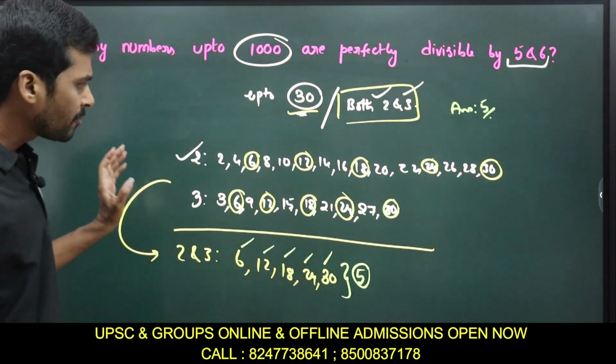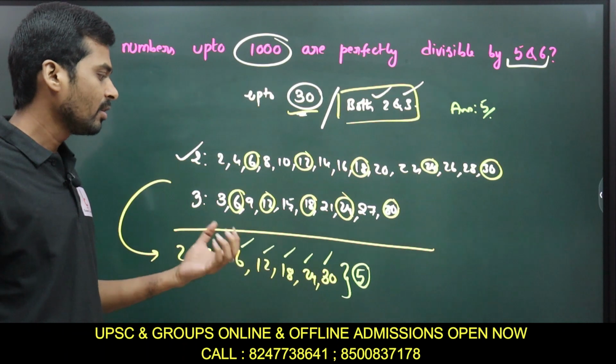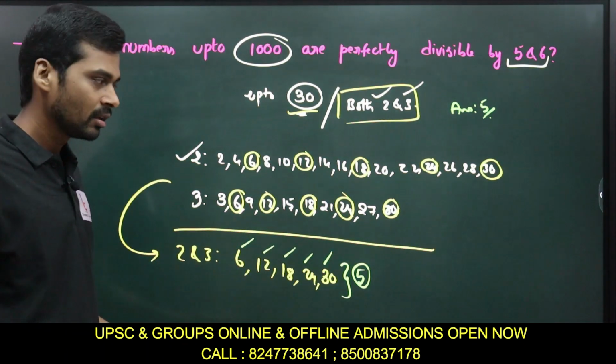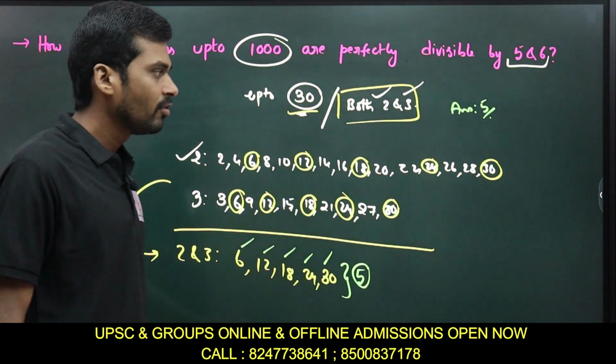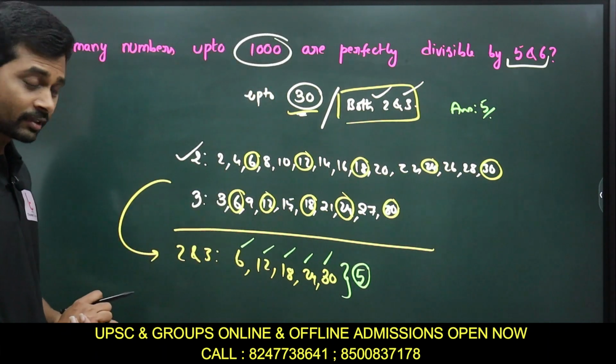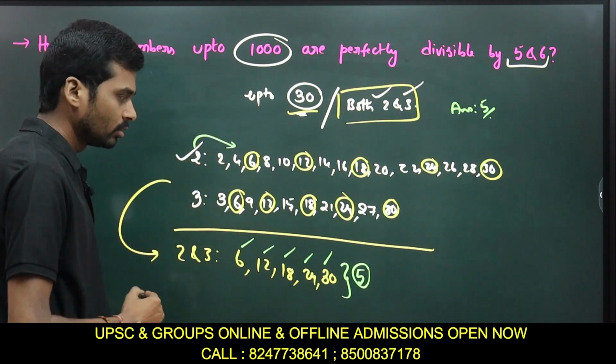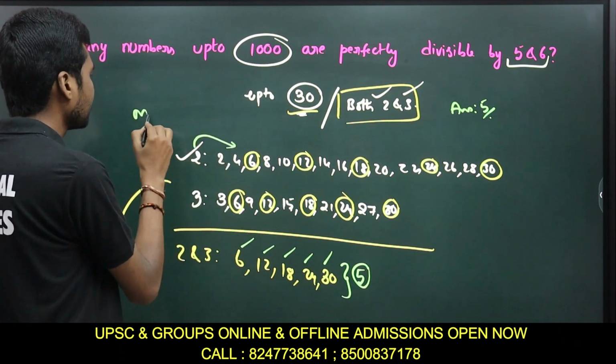If you observe the pattern, the logic behind which numbers we are taking, then we can easily do the problem. So if you carefully observe, what are these numbers for the numbers 2 and 3? These are nothing but multiples.